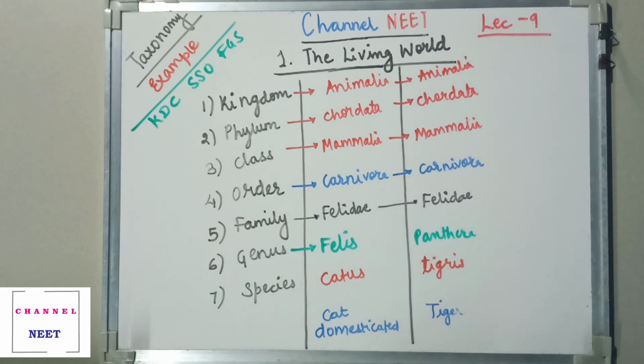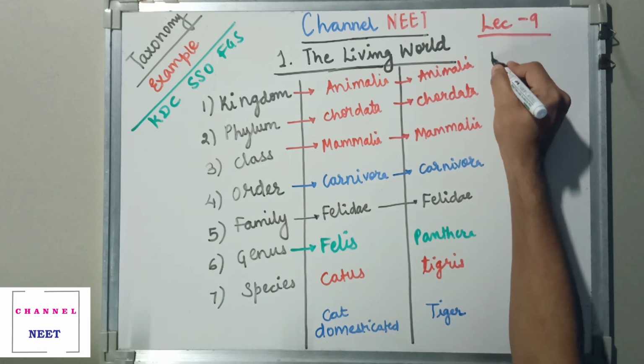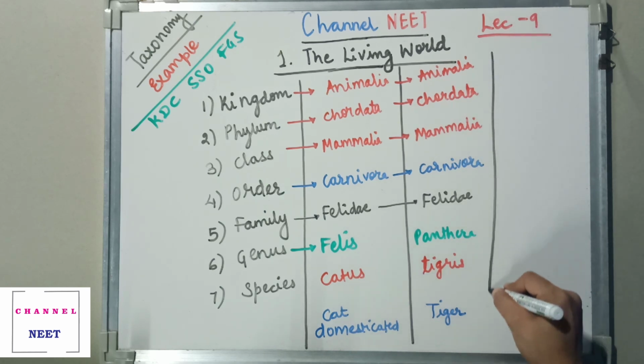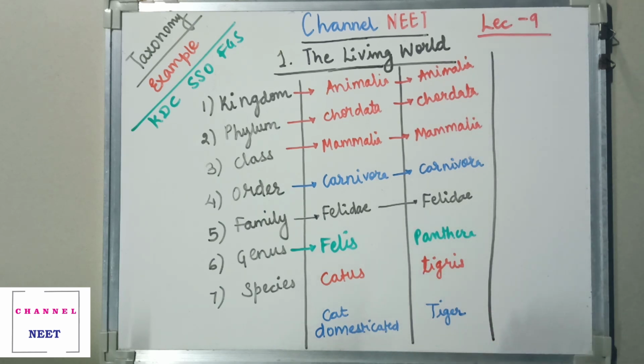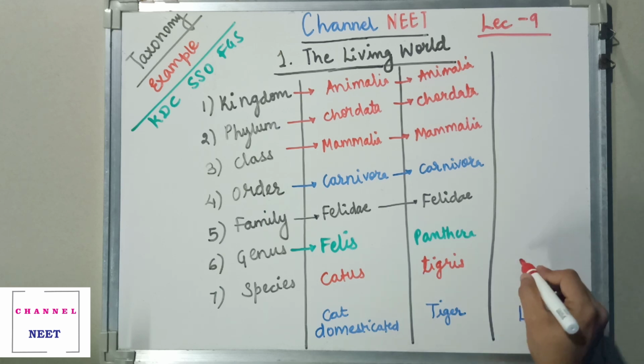Now let's compare these two examples by adding one more. We'll be discussing the lion, so we'll take one more example of the lion. Now it is going to be classified as Leo.